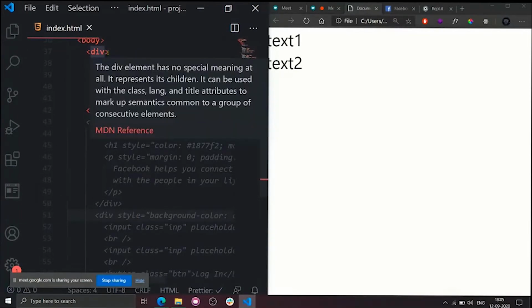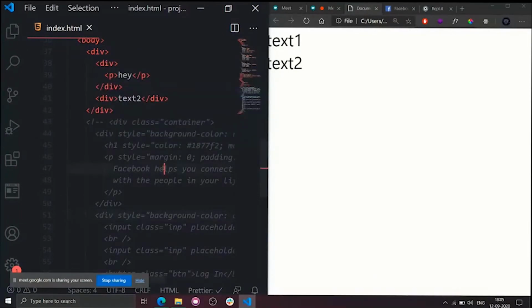Actually, there is no grandchildren. I'm trying to explain. Okay, this p tag is not direct children of div. Instead, it is a grandchildren. Okay, so please bear in mind. Now tell me, how many children does this div tag have? Please look carefully. I ask this div tag. Look at where it ends. It ends here. So how many children does it have? 1. Very good. Keep on coming.